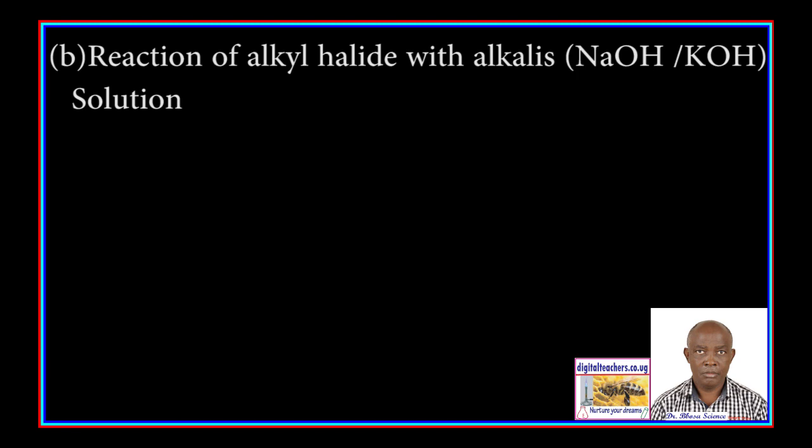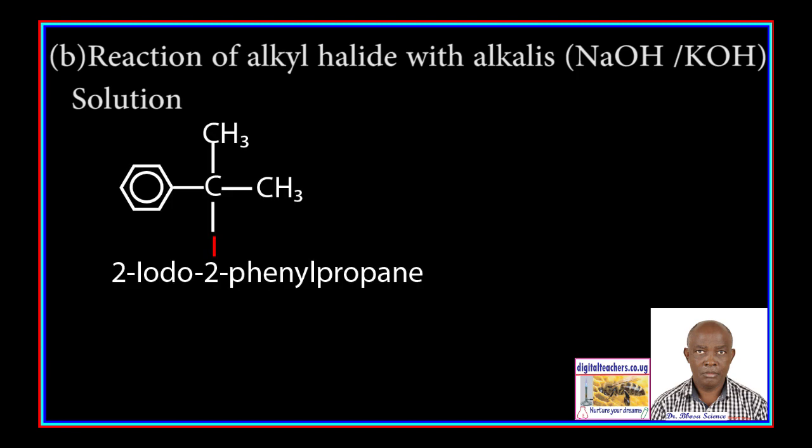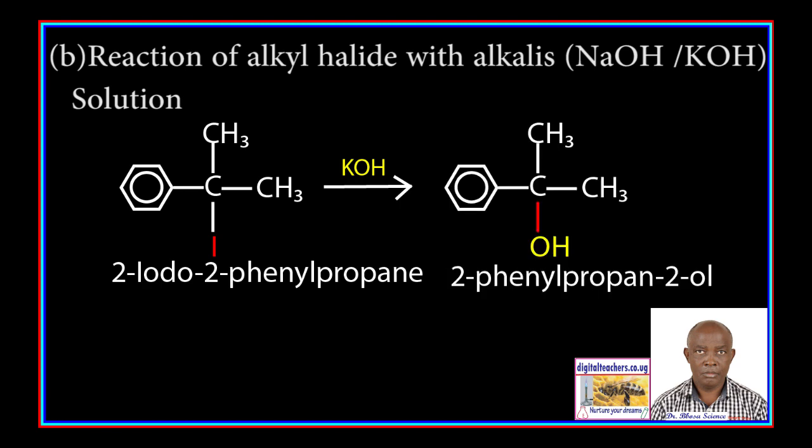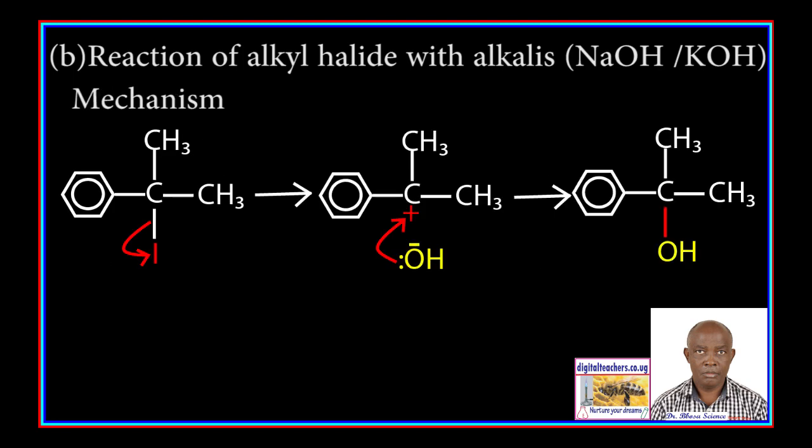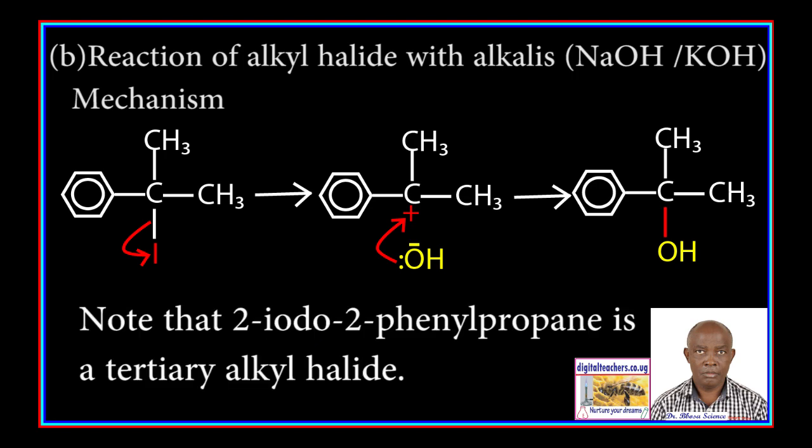Solution. 2-iodo-2-phenylpropane reacts with potassium hydroxide to form 2-phenylpropan-2-ol. The mechanism is as follows. You can pause and write. Note that 2-iodo-2-phenylpropane is a tertiary alkyl halide.